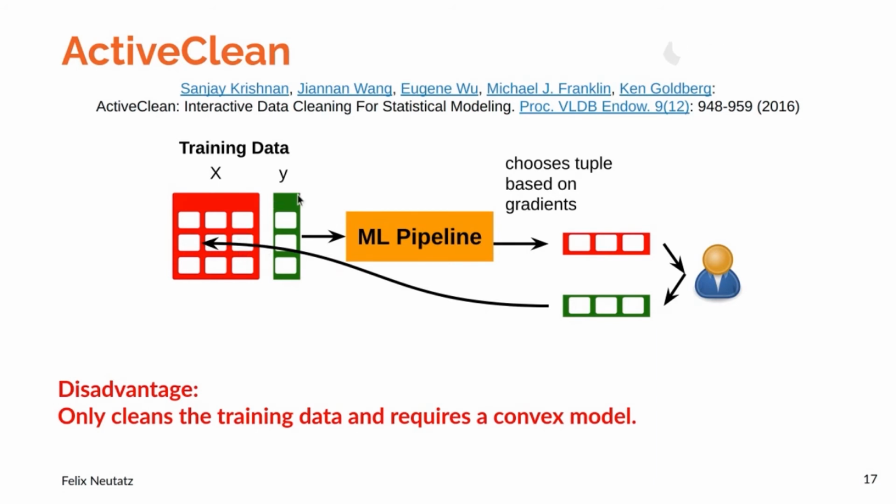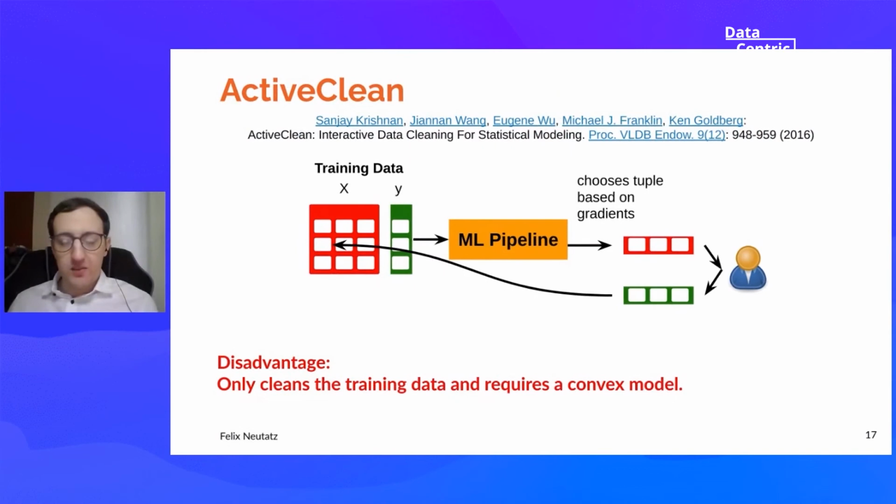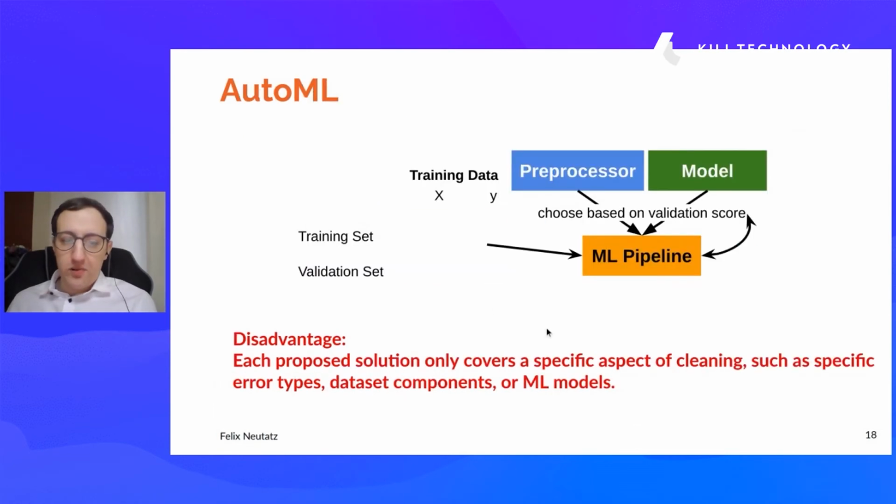In an iterative process, we converge more and more towards clean training data, and it also has some nice convergence guarantees. The problem with this approach is unfortunately that it only cleans the training data and it requires a convex model. So if we have dirty test data, this approach might not work. Therefore, there's also another approach, which I call the AutoML approach.